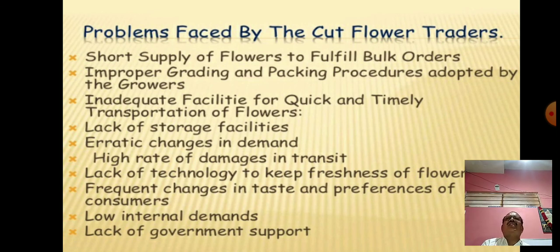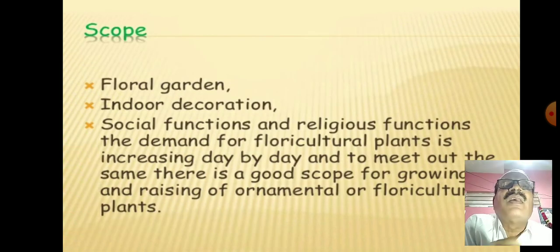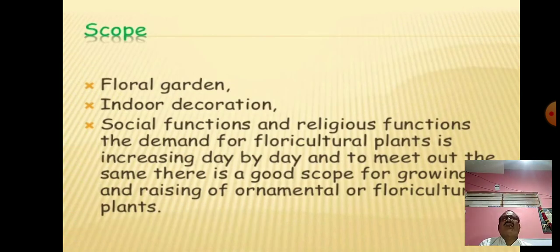Floriculture is also getting support from the government. And nowadays you might have seen there are different businesses based upon agriculture, or different agricultural projects, and floriculture is included in that.